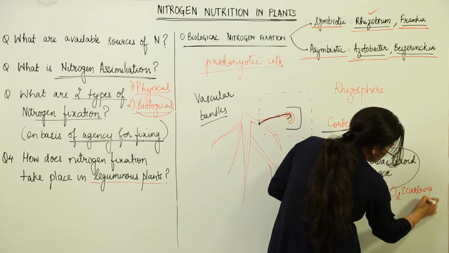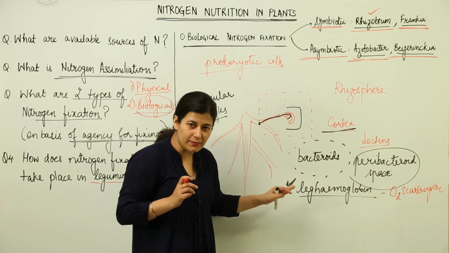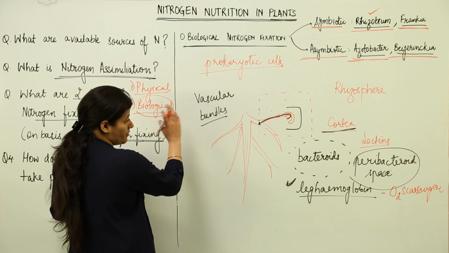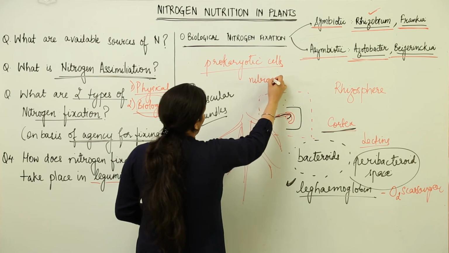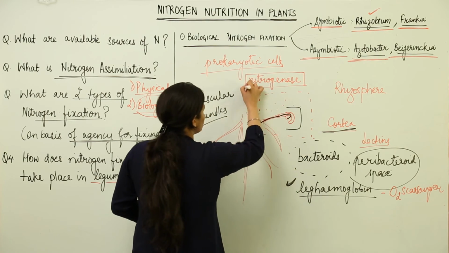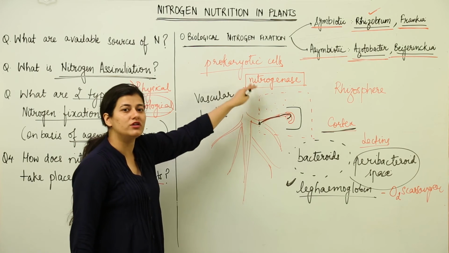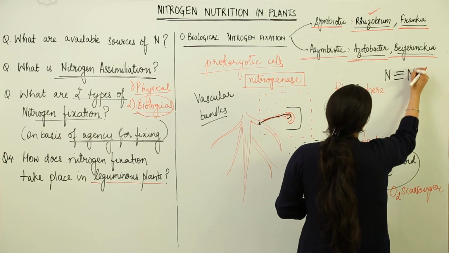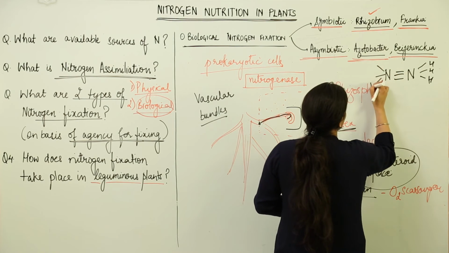Now you might be confused a bit that what are these terms doing over here? What are these bacteroids? What is this peribacteroid space? Why are we talking about oxygen scavenger and the rest of the things? So please remember that the answer to all these things is that we have an enzyme known as nitrogenase. Okay. This nitrogenase is present in rhizobium. This nitrogenase is responsible for the reduction of this molecule of nitrogen to ammonia basically. This is what this nitrogenase does.